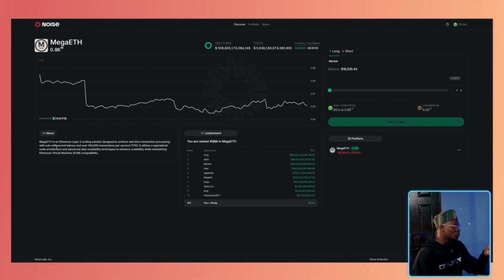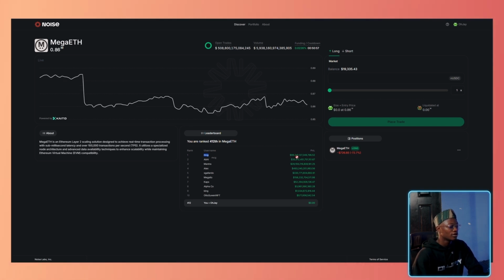You have an about section about the project. MegaETH is an Ethereum layer 2 scaling solution designed to do this and that. And there's a leaderboard of the highest traders. This guy MCG has so far had a PNL of, this is quite a lot, let me see, this is a million, this is a billion, this is a trillion.